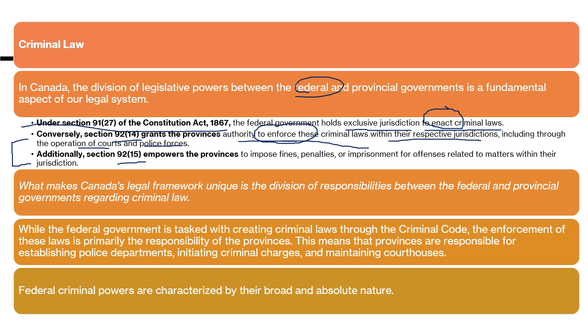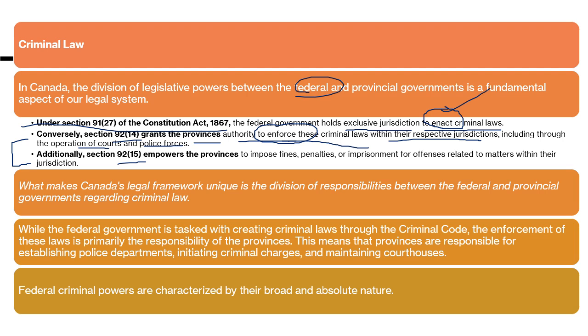So whenever it comes to enforcement of criminal law enacted only by the federal government, the provincial government has the authority. The provincial government runs its provincial courts and police authorities.